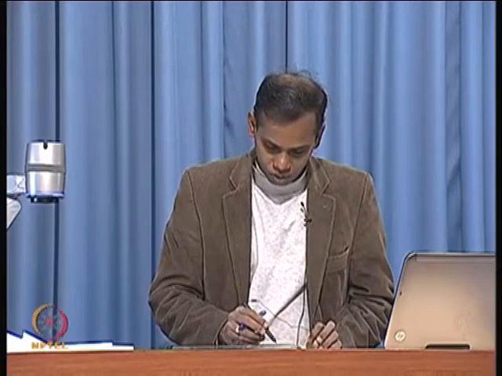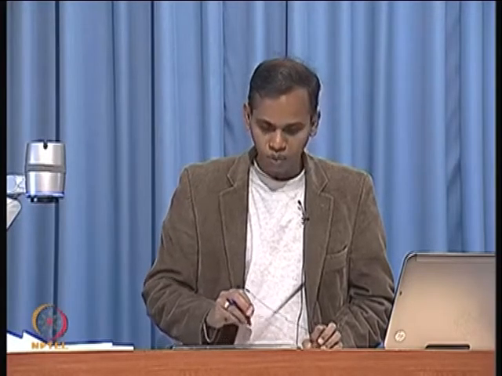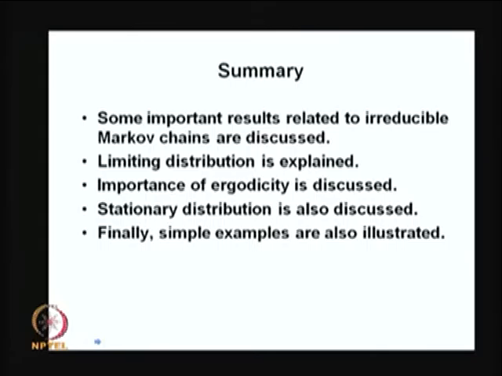Now, I am going to give the conclusion. So, in this talk we have discussed some important results for the irreducible Markov chain. Then I have discussed what is the meaning of a limiting distribution, and I have given one example of how to compute the limiting state probabilities. Then I discussed the ergodicity.